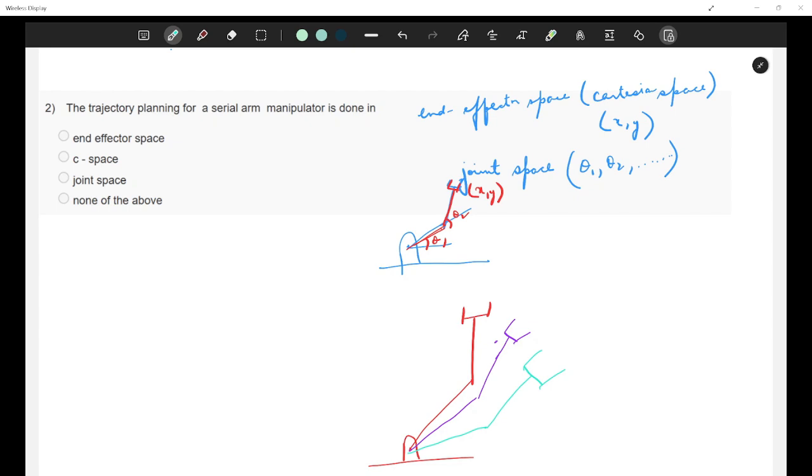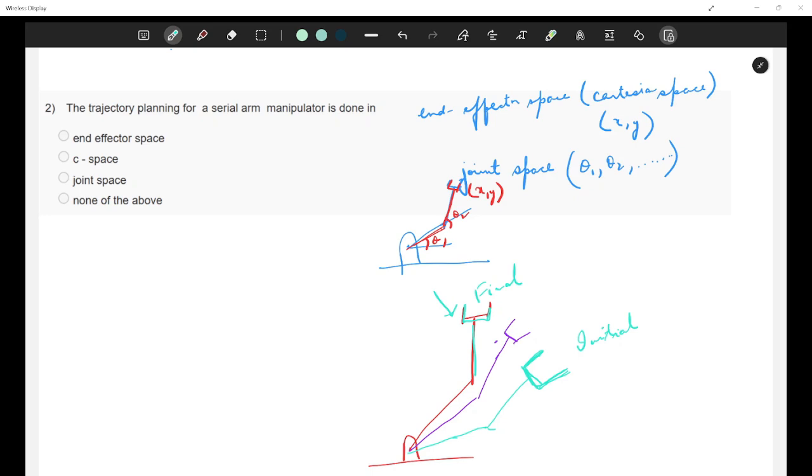Now, let's say my robot's initial position is given by this, and let's say this is my final position that I want. Then what should I do? One way is I do the inverse kinematics here and find out what the joint angles are. Then I do inverse kinematics here and find out the final joint angles. Once I have the initial and final joint angles, I can fit a curve and say my joint should move from here to here following this trajectory.